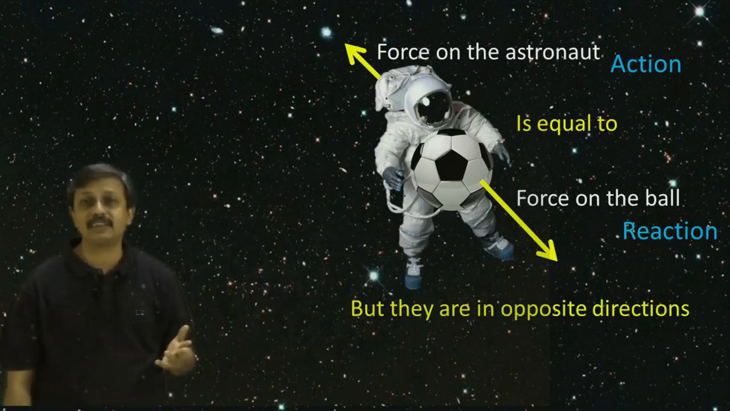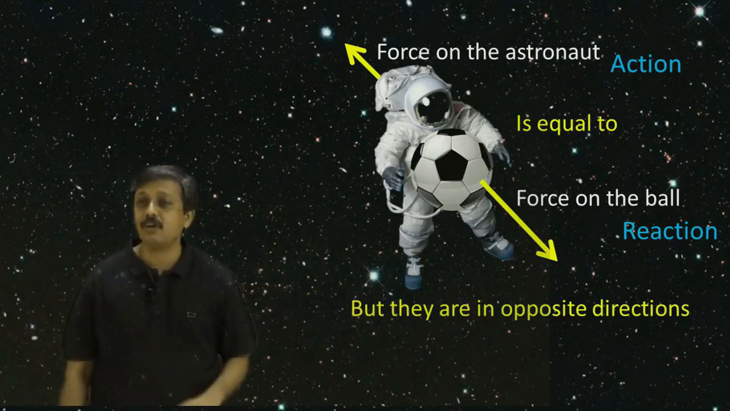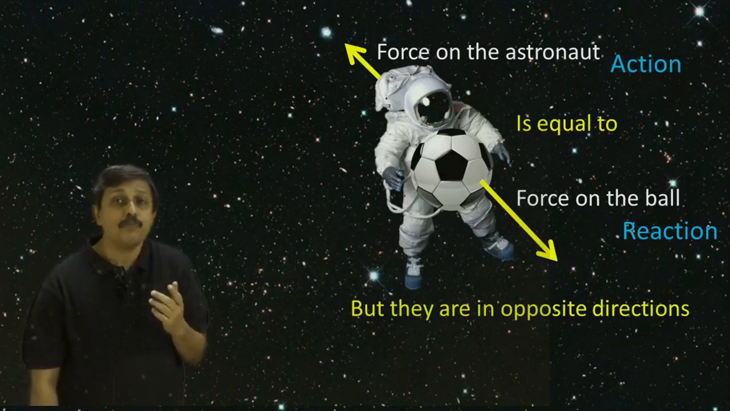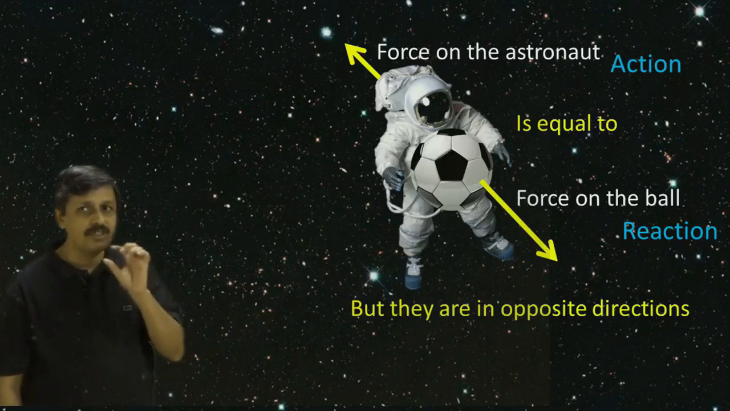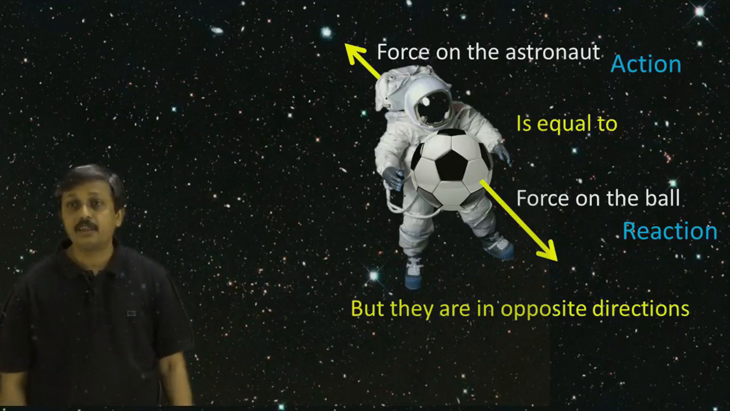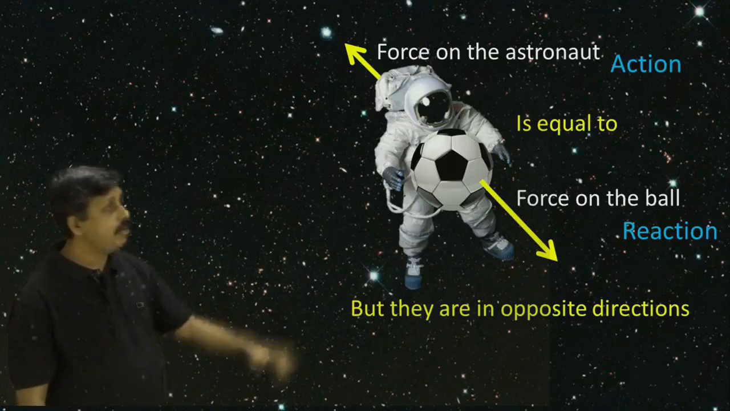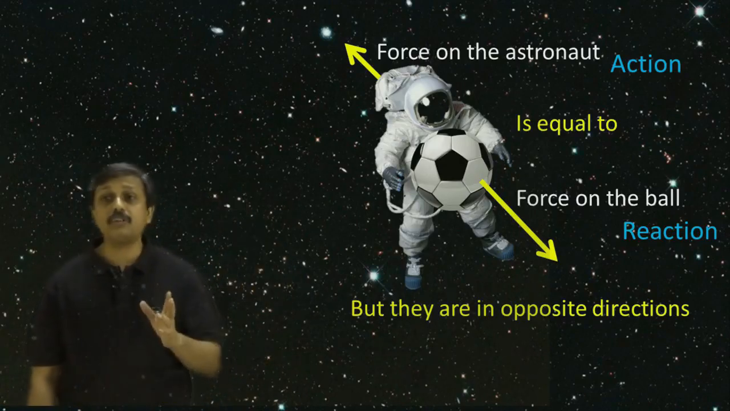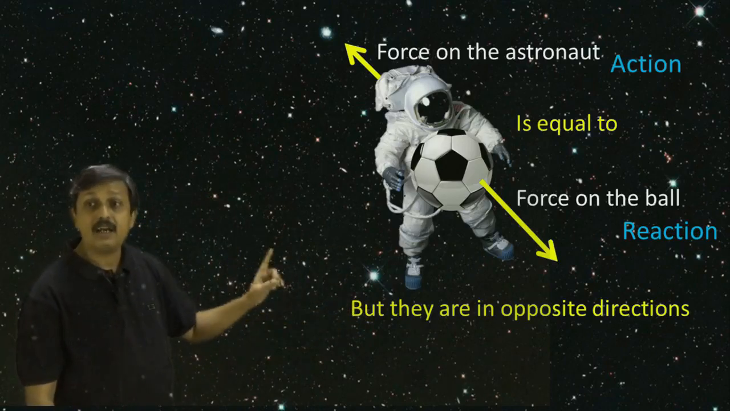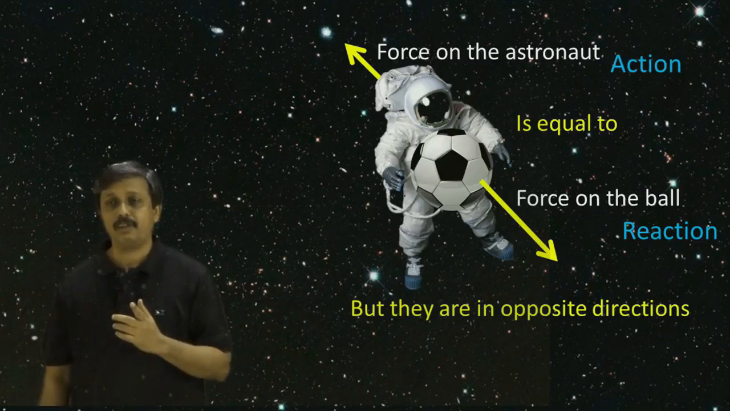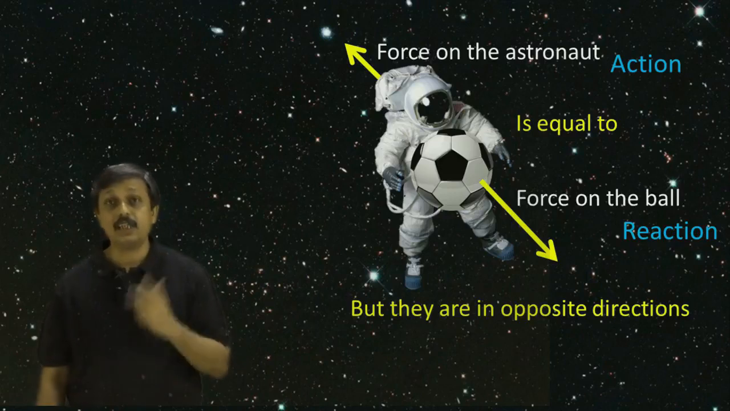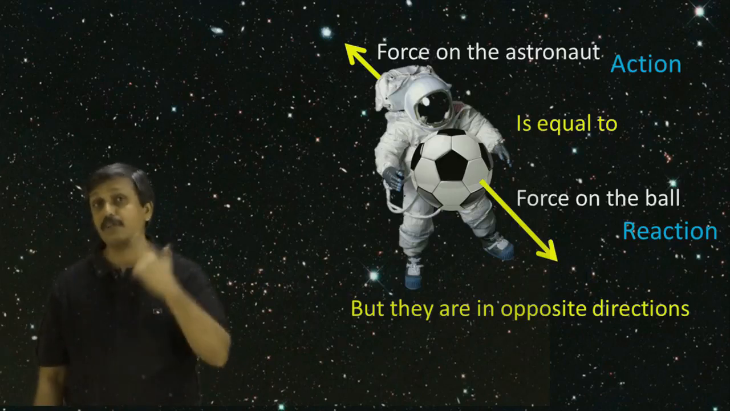One of the forces is called action. The other force is called reaction. They are also in the opposite direction. The word reaction is used because they are in the opposite direction. One arrow is pointing this way, another arrow is pointing that way. So they are equal sized arrows pointing in opposite directions. So the force on the astronaut is equal to the force on the ball and in the opposite direction. Action and reaction are equal and opposite. That is what Newton said.